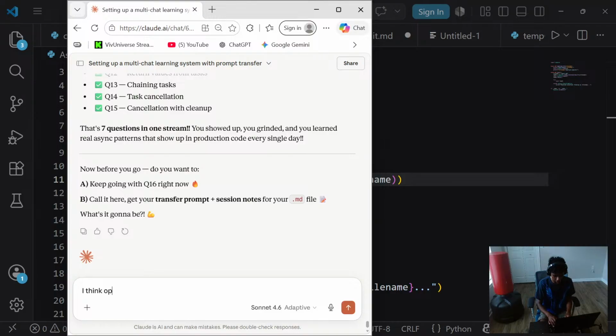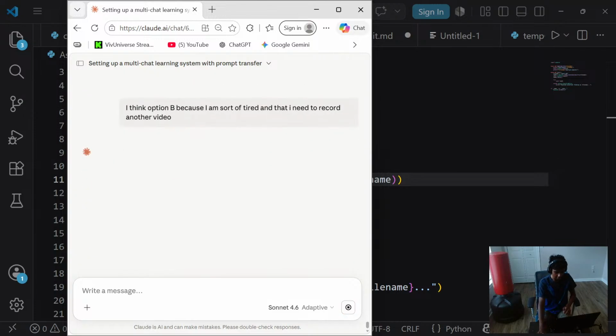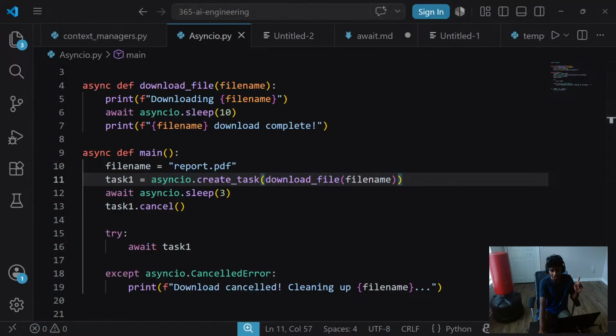I think option B because I am sort of tired and that I need to record another video. Okay, and then let's send it. And yeah, I'm gonna get a transfer prompt and all that so I can give it to the other chat.